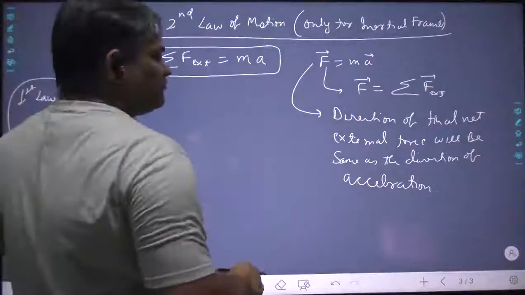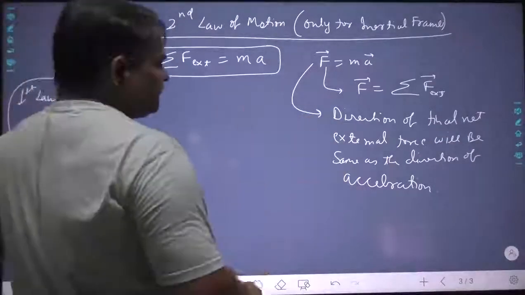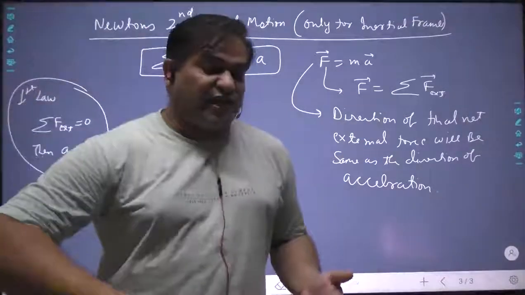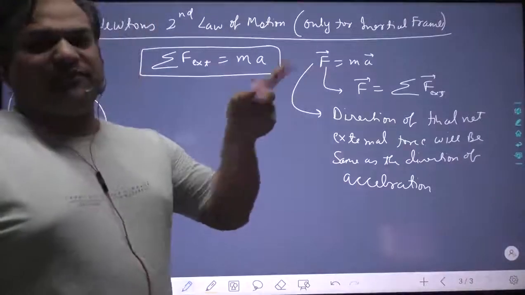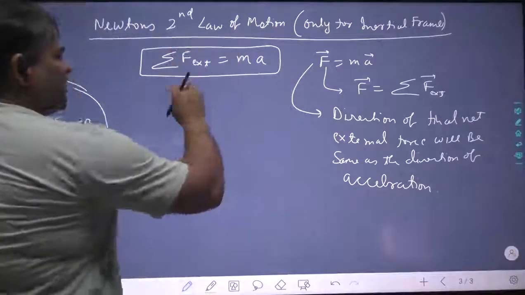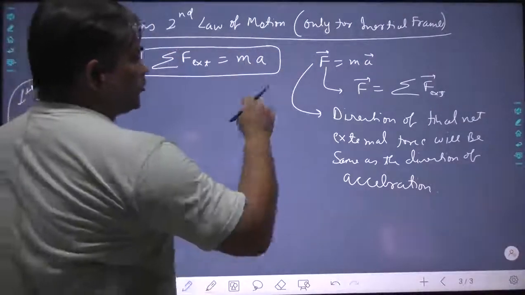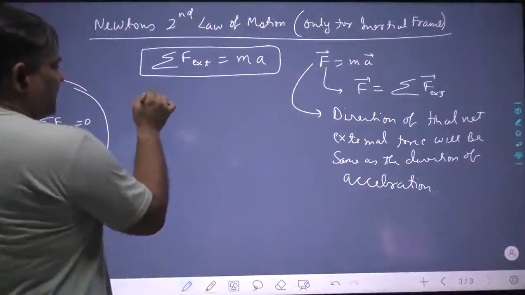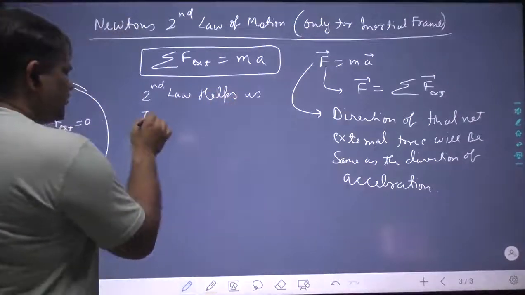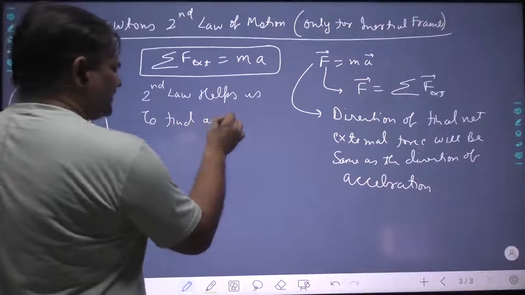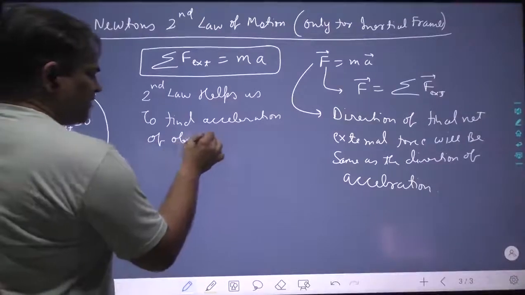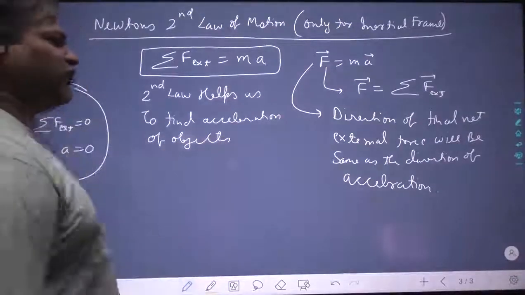The velocity may be 0, negative, or positive, just the velocity should be constant. Then if things are observed from that frame, that means if the observer is standing in that frame, we can apply Newton's second law of motion. Newton's second law of motion helps us to calculate acceleration. Please understand, the second law helps us to find the acceleration of objects.